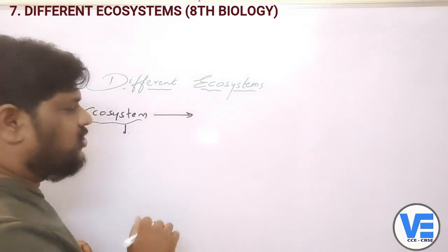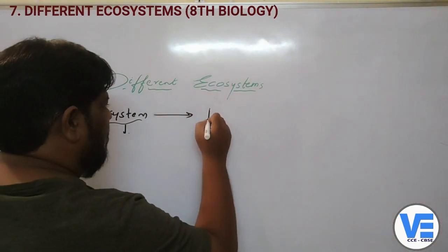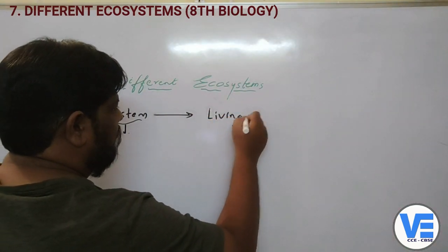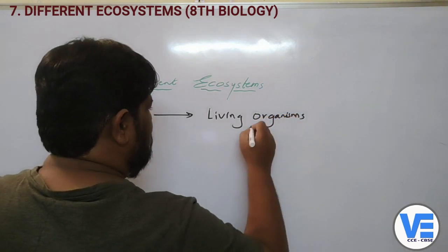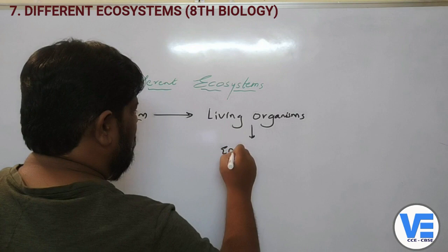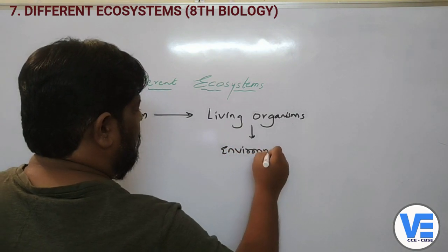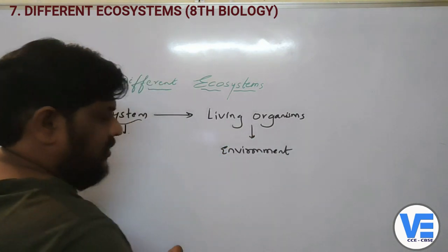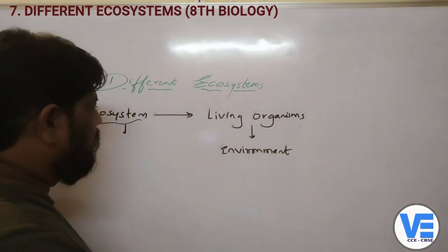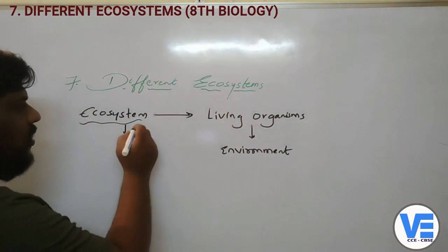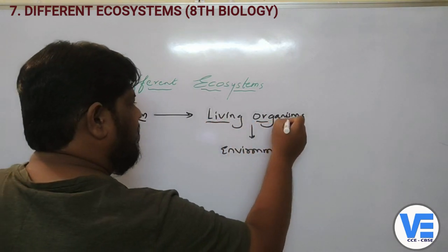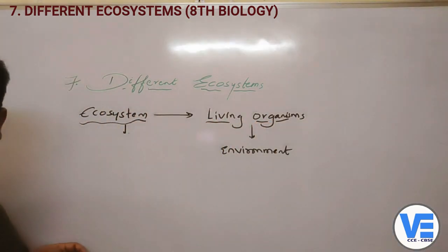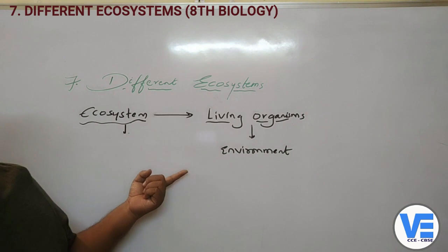So here it's very much clear that ecosystem is made up of the living organisms and also their environment. Okay, children. So ecosystem is nothing but, what you will study in this ecosystem, it's nothing but the living organisms and their environment. So that is what we basically study in this.